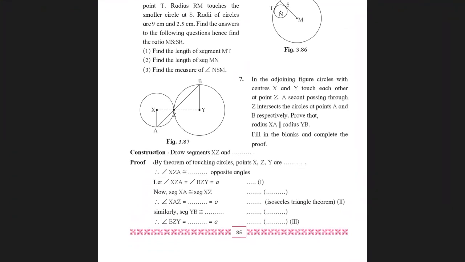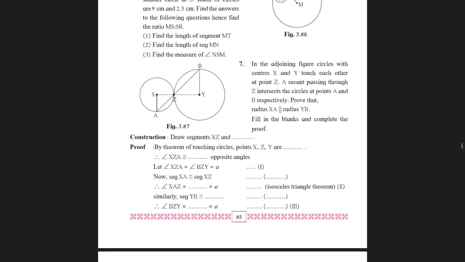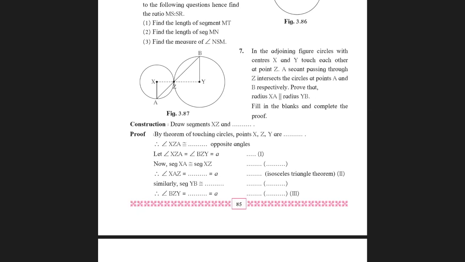So I'll be telling you the answer. You can write it in the blanks with your pencil and then later write it in your classwork. Construction: draw segments XZ and YZ. Proof: by theorem of touching circles, points X, Z, Y are collinear.